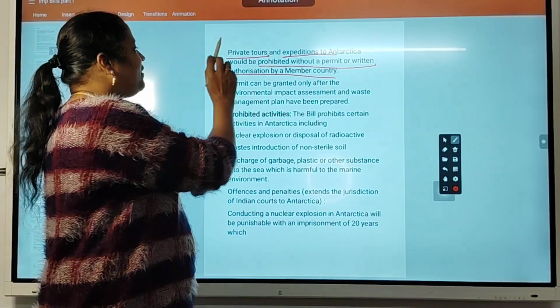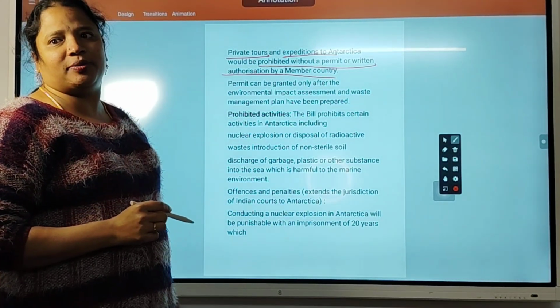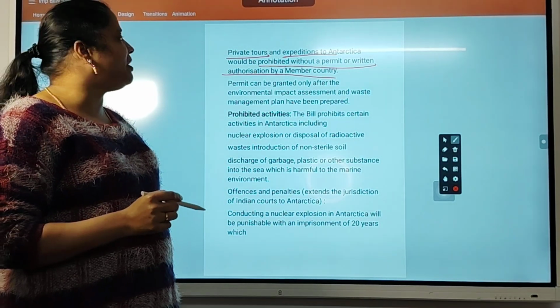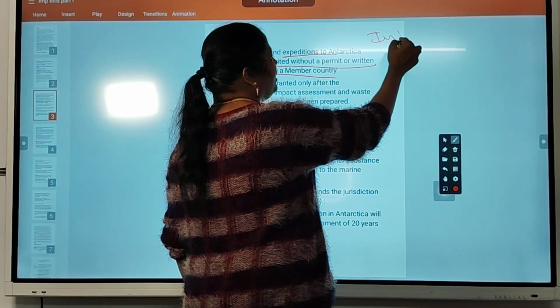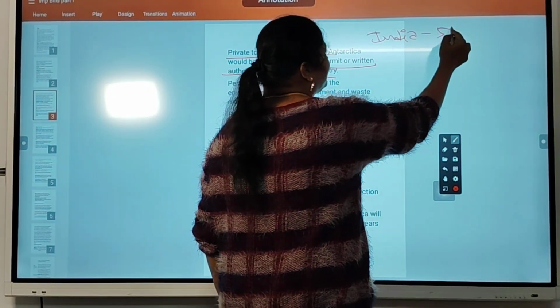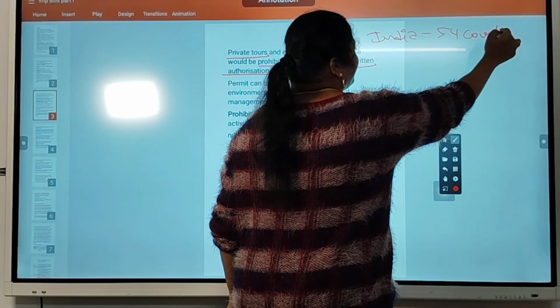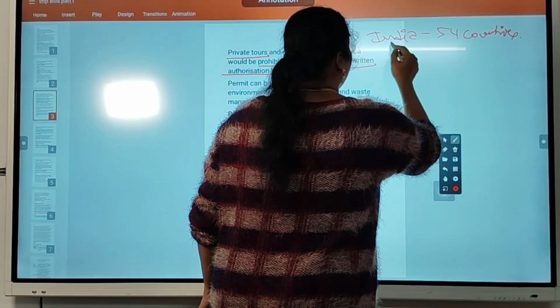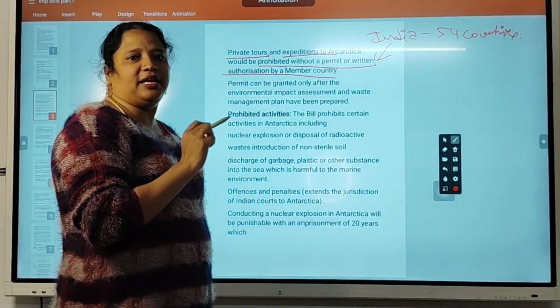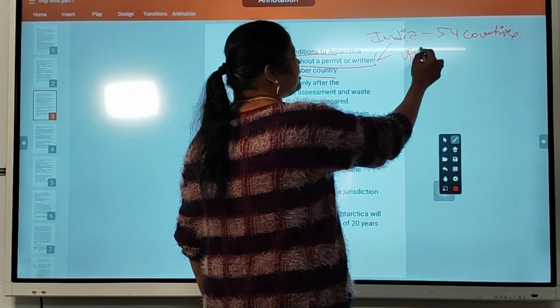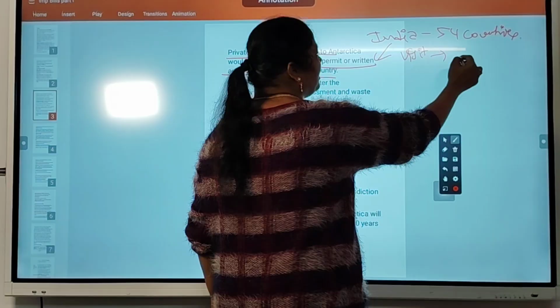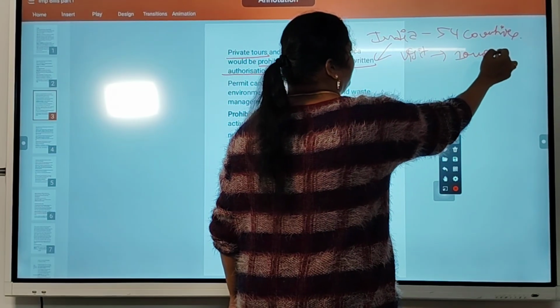So when going on an expedition to Antarctica, they must get a permit not only from India but from the 54 countries that signed the Antarctica Treaty. But inside India, an Indian citizen going on a visit or exploration to Antarctica must get a permit from the 10-member panel.